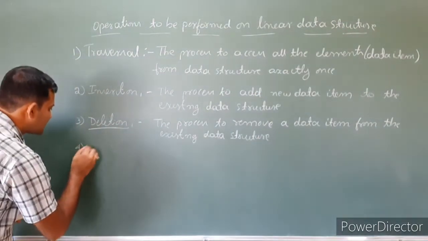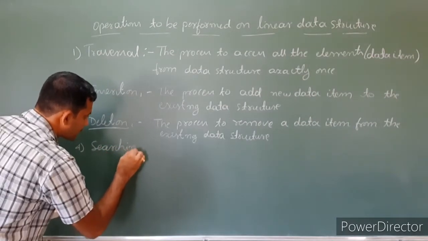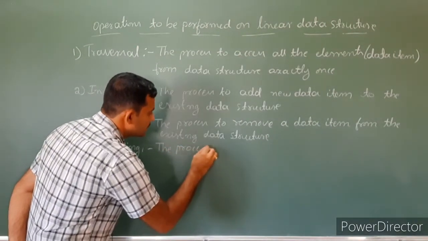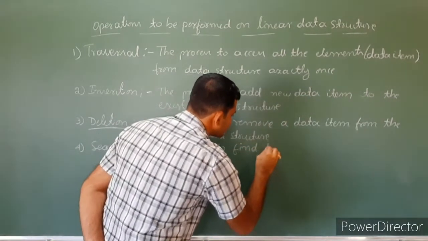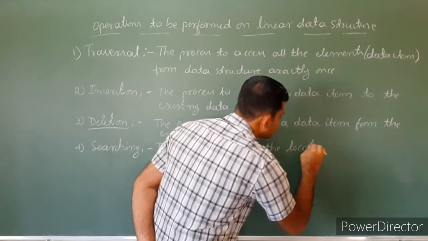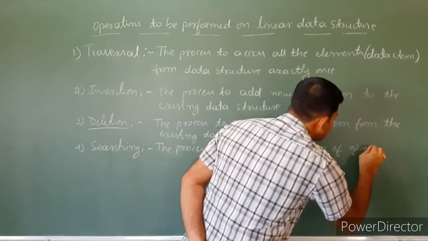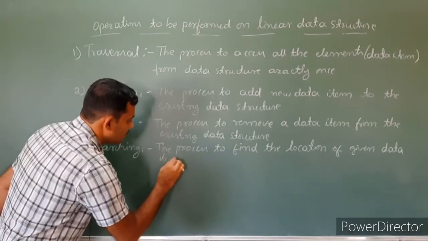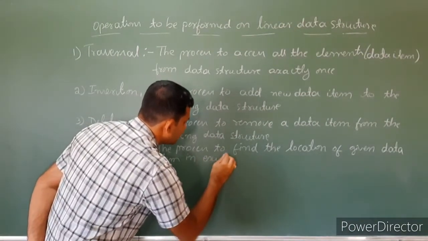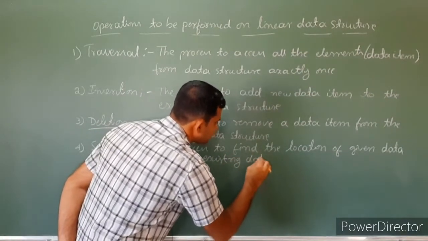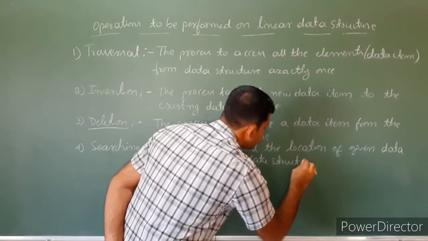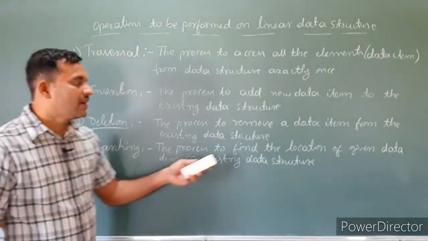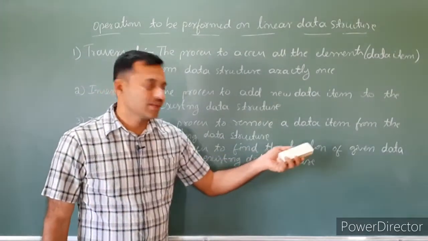After that, the fourth one is searching. Searching is the process to find the location of a given data item in the existing data structure. Searching means you will not search for any value, you have to search for the location of the given data item.